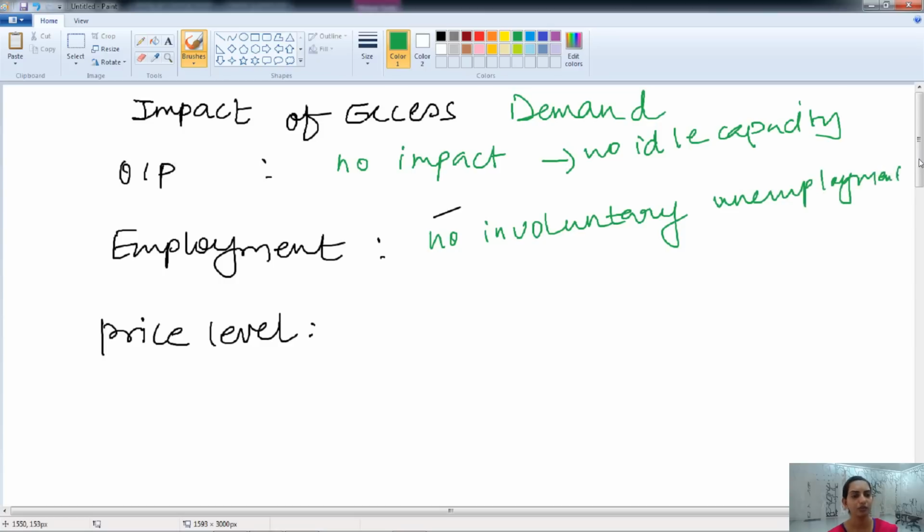And what is the impact on the price level? Price levels will rise. The goods and services will be available at a higher price. Why? Because the aggregate demand is higher, demand is higher than the supply. When the supply is lesser and the demand is higher, obviously the price will rise, and that will cause a lot of harm to the economy. So this is about the excess demand.